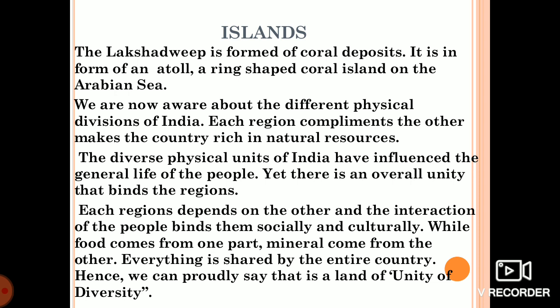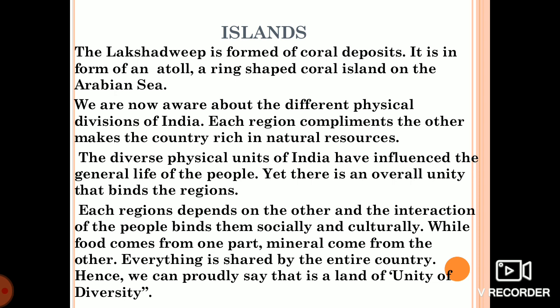For food grains, we are dependent on the northern plains. For minerals, we are dependent on the plateau region. So it binds the country. While food comes from one part, minerals come from another part. Everything is shared by the entire country. So we can proudly say that India is a land of unity in diversity. Diversity means here we belong to different castes, cultures, religions, but we live together. That is unity in diversity.